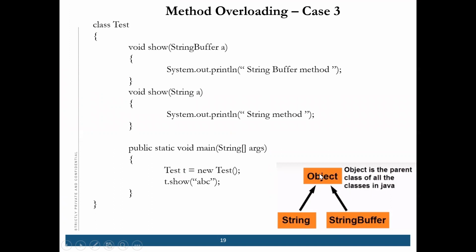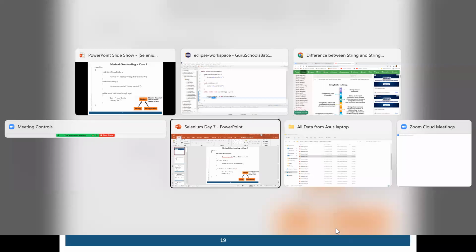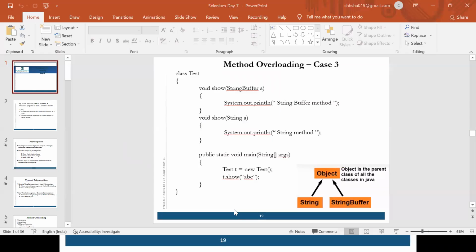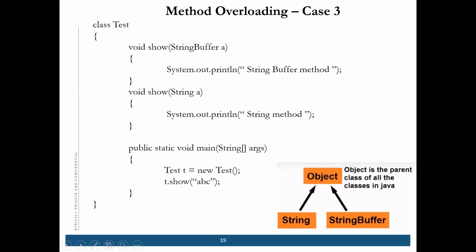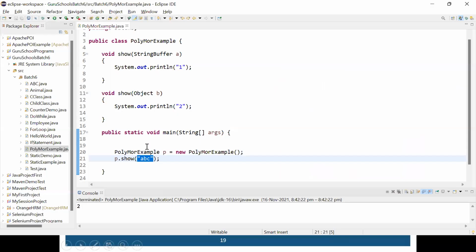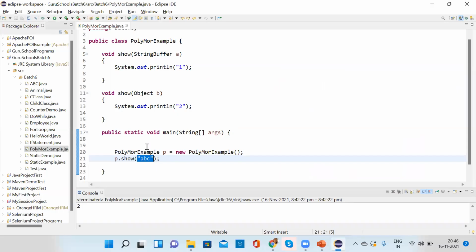What is your question? In the same example, can you show in such a way that the StringBuffer method is called? Yeah, I will show you. The next example was that only. Like I'm calling the StringBuffer. So how can this StringBuffer method be called? Anyone have any idea?